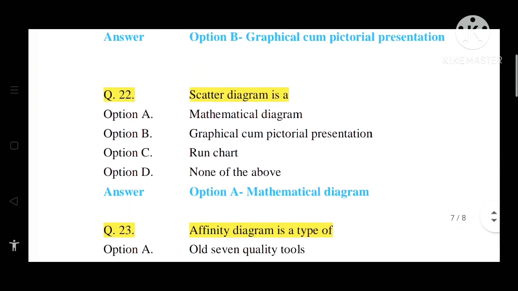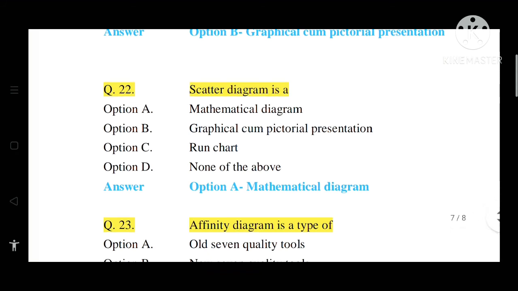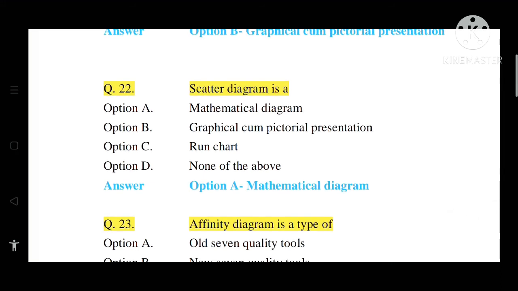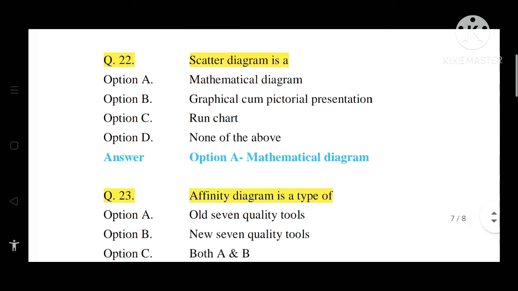Question number 22. Scatter diagram is a option A, mathematical diagram. Option B, graphical cum pictorial presentation. Option C, run chart. Option D, none of the above. So the correct answer is option A, that is mathematical diagram. So scatter diagram gives a relation mathematically.